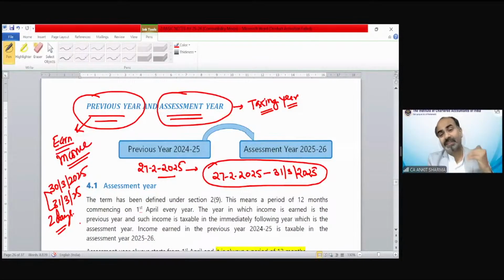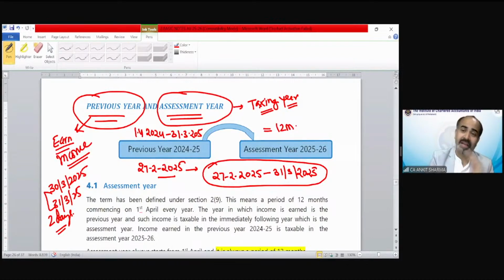And in case of an existing business, suppose somebody is doing business from 2010 continuously, then for him, of course, the previous year means 1st April 2024 till 31st March 2025. So for an existing business, the previous year would always be 12 months. But in case of a new business, the previous year could be less than 12 months. But the assessment year will always be for 12 months. It cannot be less than 12 months. It cannot be more than 12 months. It would always be 12 months.